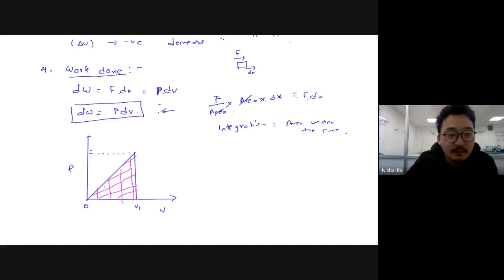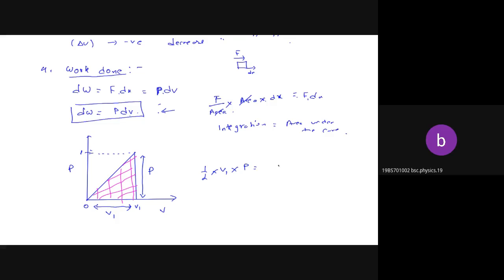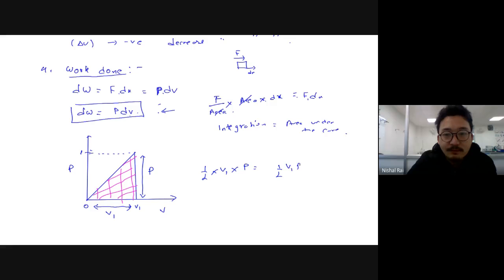Basically, this is the area. So what will be the area of this? Directly, you can see from the plot itself what it will be. The length is V1 and this is P. Let's put this as P. So it will be half into base, which is how much? V1. Height is, how much is height for this one? P. So this will be half V1 into P.